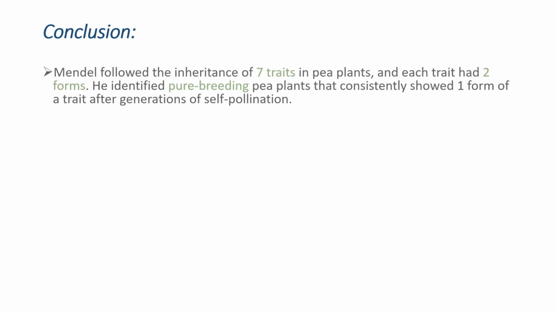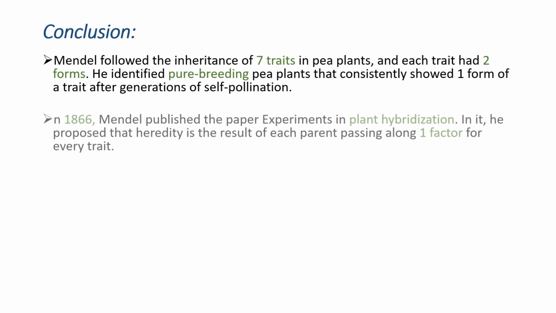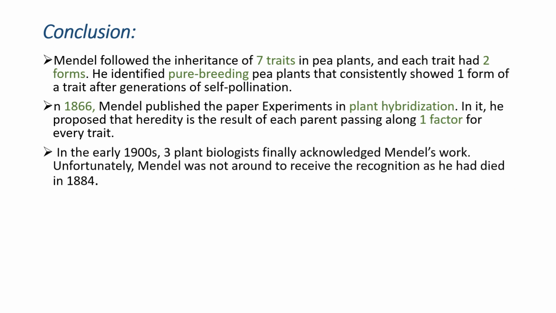Okay, so by observing all of these, Mendel also followed the inheritance of 7 traits. When he experimented on 8,000 pea plants, he mainly took some characters of the plant, for example, as I told you, color of the plant, color of the seed, shape of the seed and shape of the petal. Here traits mean nothing but characters. Each trait, each character, has 2 forms.